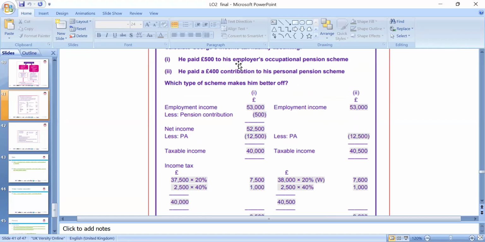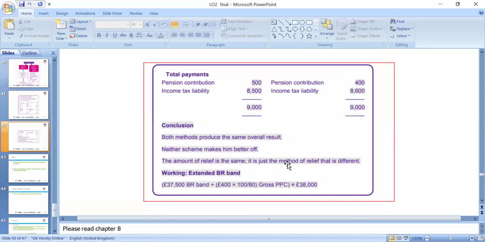He paid 500 for the employer occupational pension scheme, and he paid 400 contribution to his personal pension. So you have to look at the personal pension or employers. Yes, so employers we're looking. Please, anyone, any question if you have, the total pension contribution, income tax liabilities, so we can look at the pension contribution in this case.